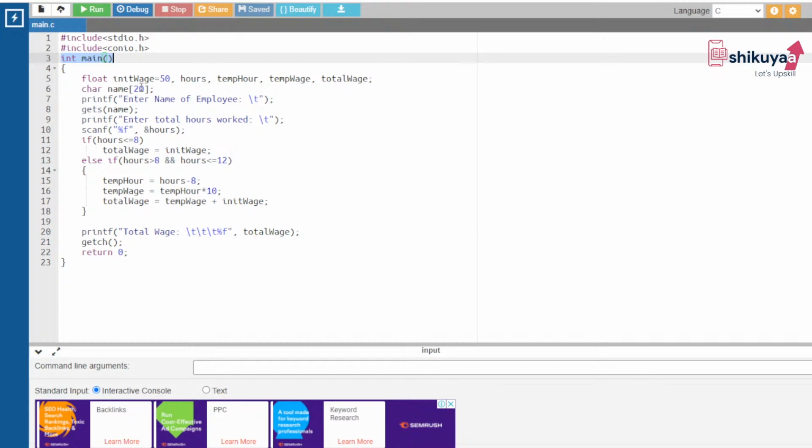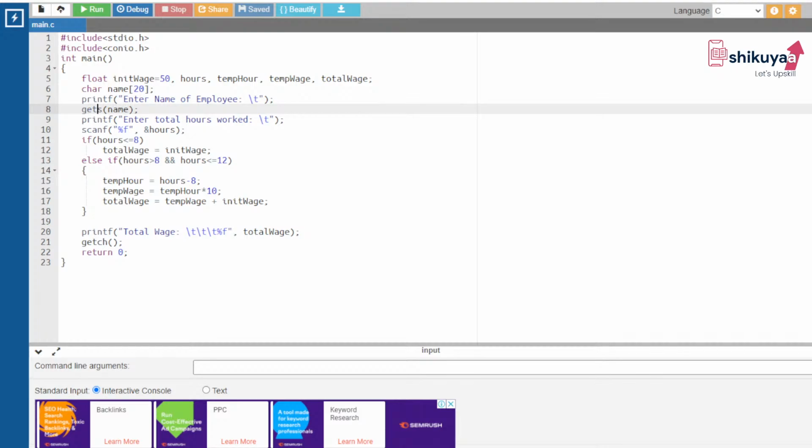Instead of scanf, I have written gets(name) over here. The same work will be done. The user will enter the name of the employee, and that name will be stored in the variable name by this gets function. Scanf, you can use scanf also. No problem.